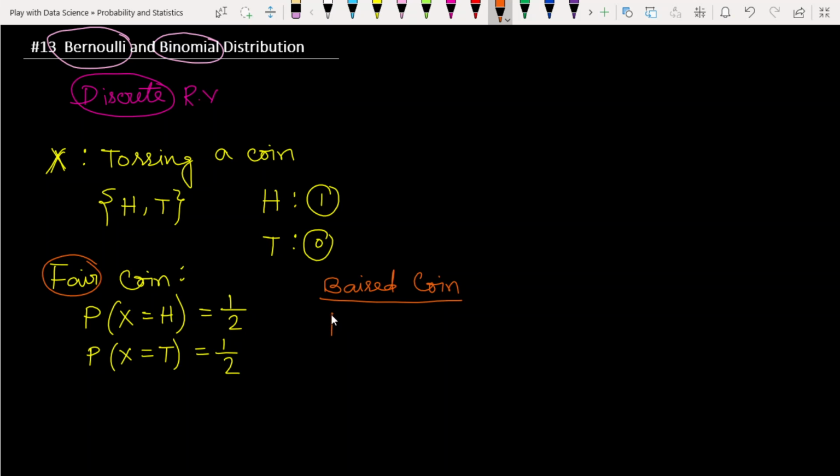Suppose the random variable x takes the output value head with probability p. Then what will be the value of the outcome tail? Its value will be 1 minus p. In other notation, it is called q, where p plus q is 1.